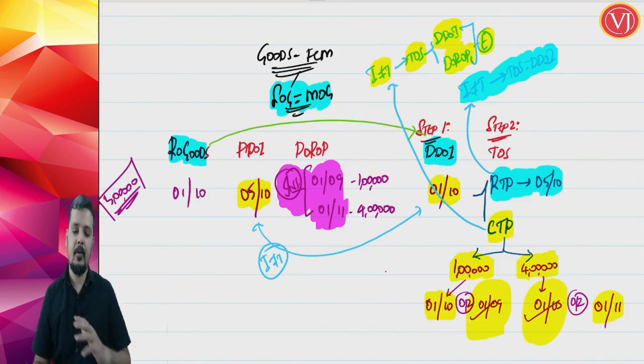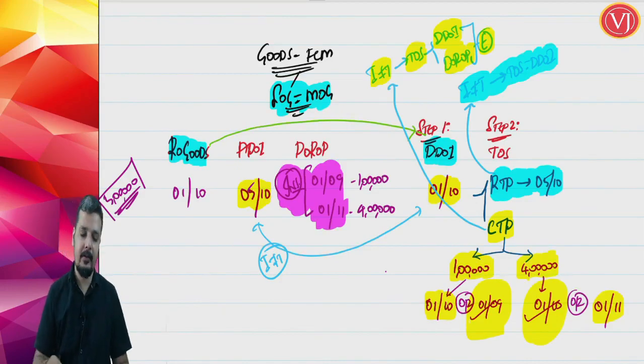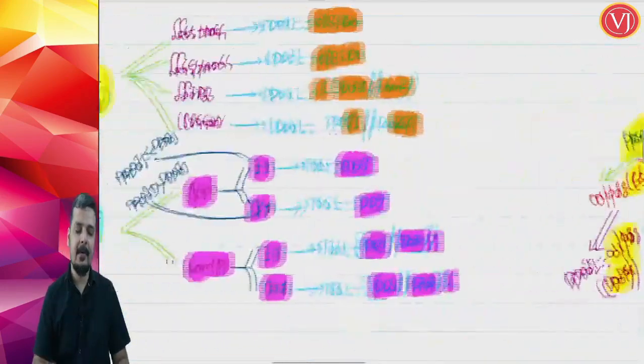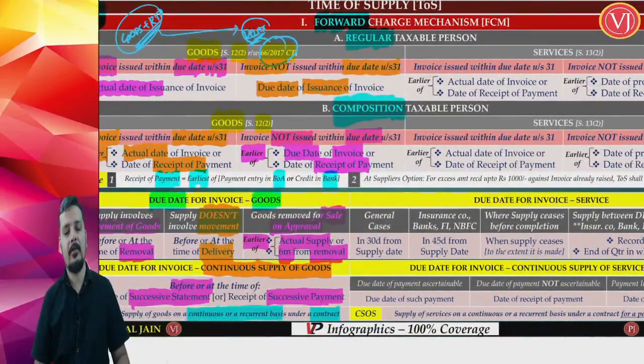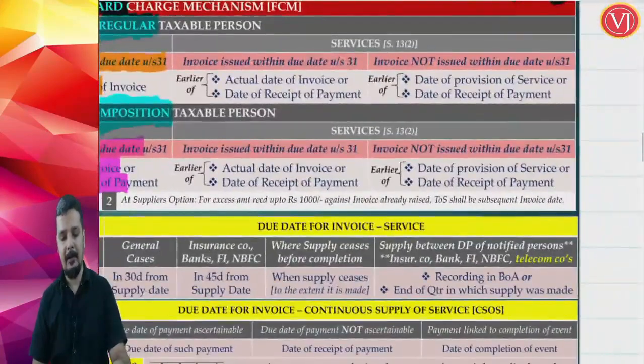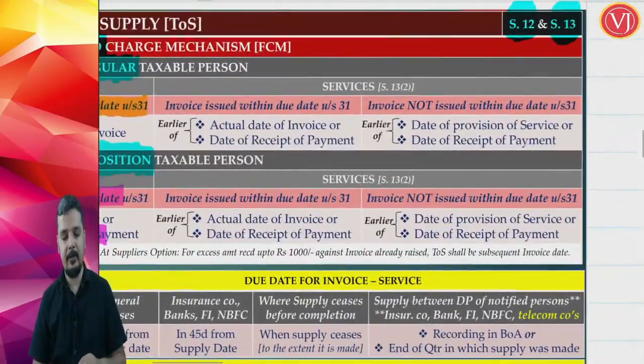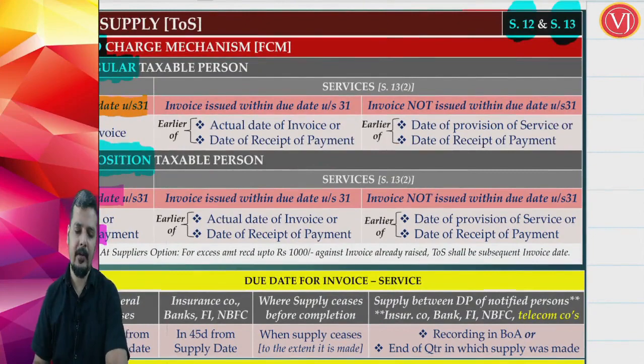So, that is how you have to work out, and the same thing will be very helpful even for your services. Friends, we are done with your time of supply for forward charge mechanism for goods, whether it is a regular taxable person or composition taxable person. Also, we have seen the step number 1, due date of invoice. Now, we have to see the other part. Now, we have to focus on your services.